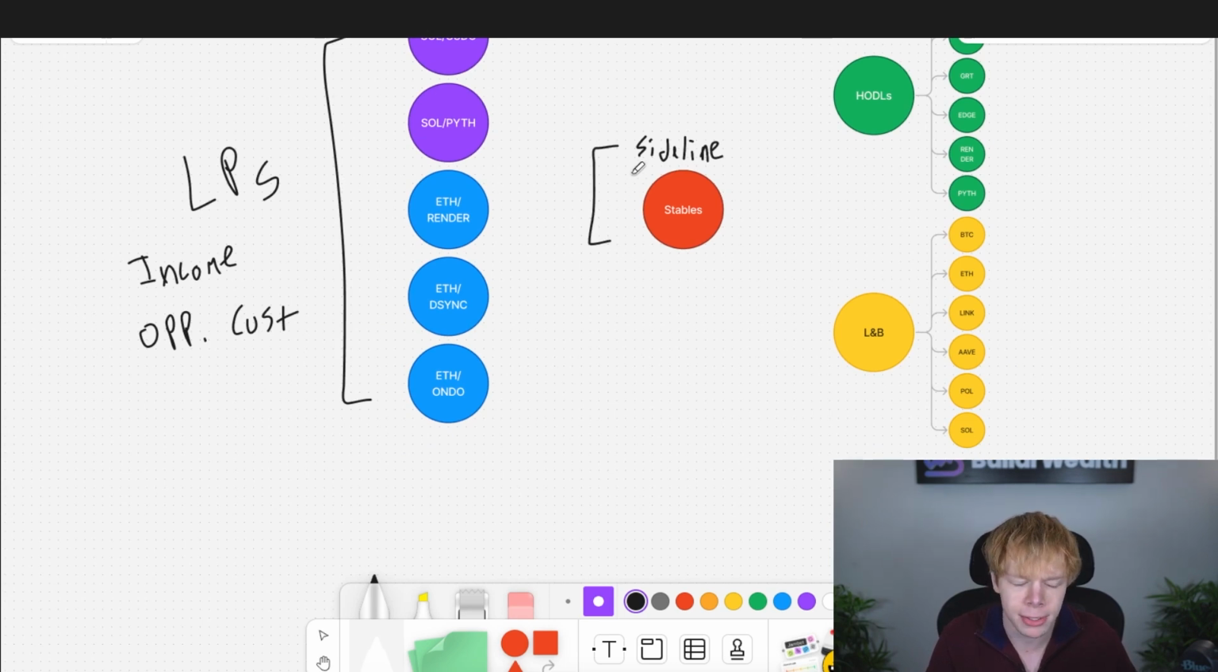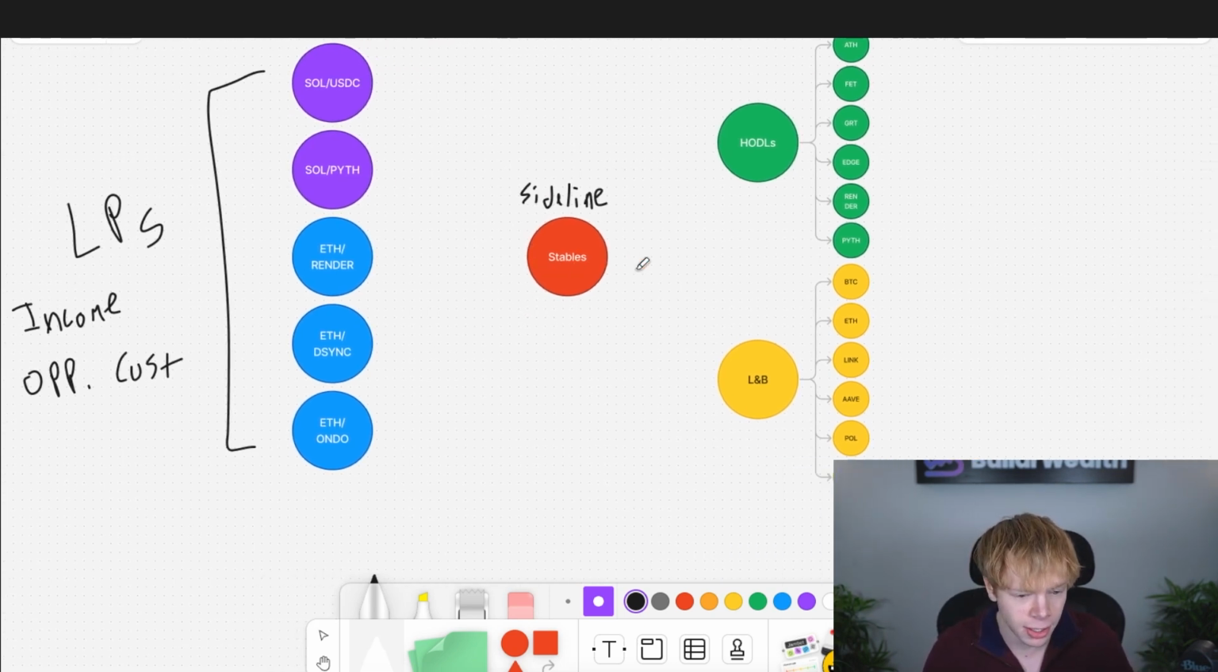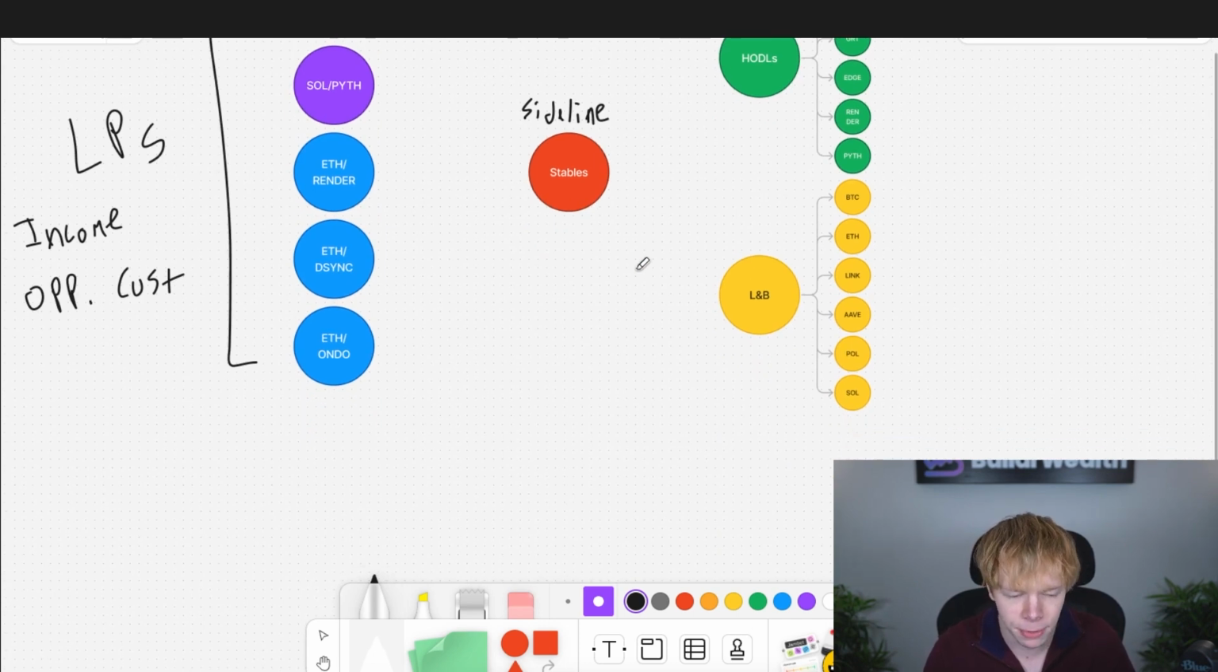We want to minimize this, but we also want to invest at good price points. The reason why I say minimize it is because the more money that we have deployed, obviously the more money that we're going to be making. So again, try to minimize that sideline capital, but again, it's good to have some for nice little dips.